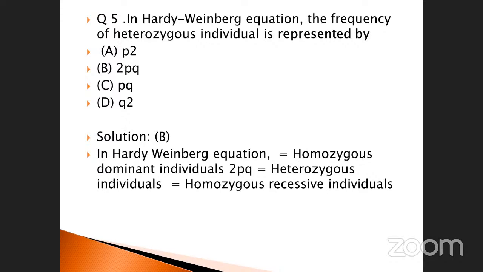See here, Varsa. Yes, sir. Do you have any idea about the Hardy-Weinberg equation? Yes, sir, I know. Will you please? So p is homozygous dominant and q is heterozygous dominant. Are you sure?